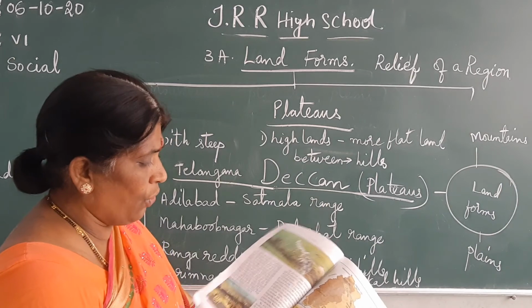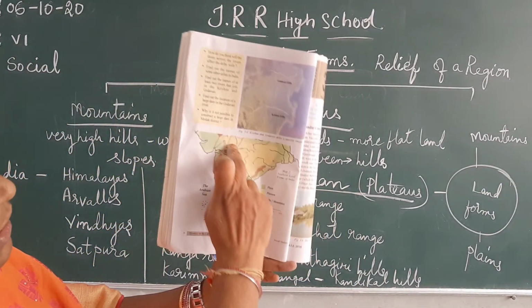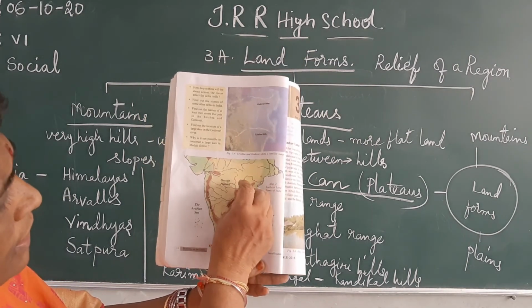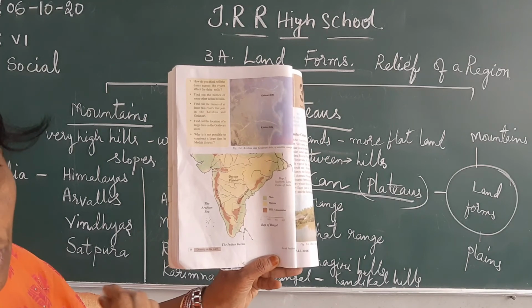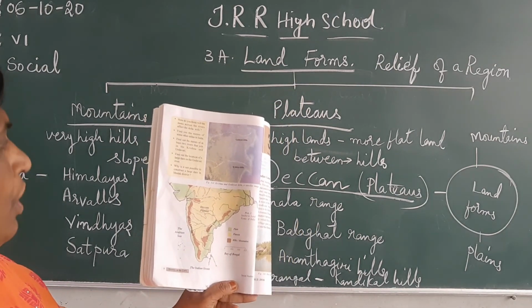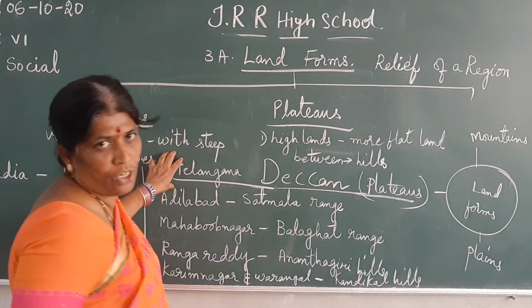Okay then, now you see here. All this yellow color is the Deccan Plateau. Here only our Telangana is located. So where is our Telangana? It is in the Deccan Plateau region only. Because of that, it is called the Telangana Plateau region also.